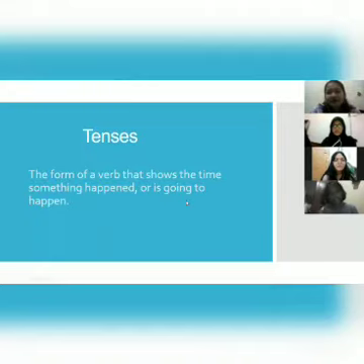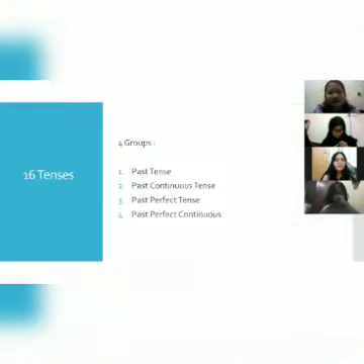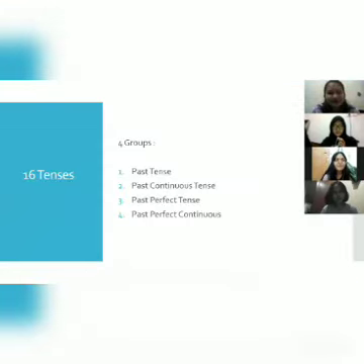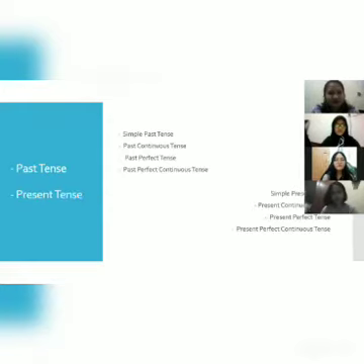We have learned tenses in senior high school. Tenses is the form of a verb that shows the time something happened or is going to happen. Tenses are 16 and divided into groups for each tense. The first is past tense. Second, past continuous tense. Third, past perfect tense. And fourth, past perfect continuous.